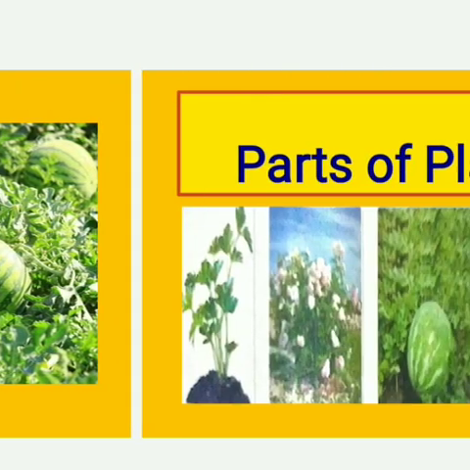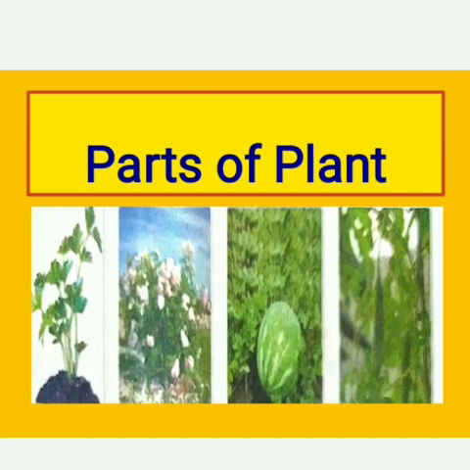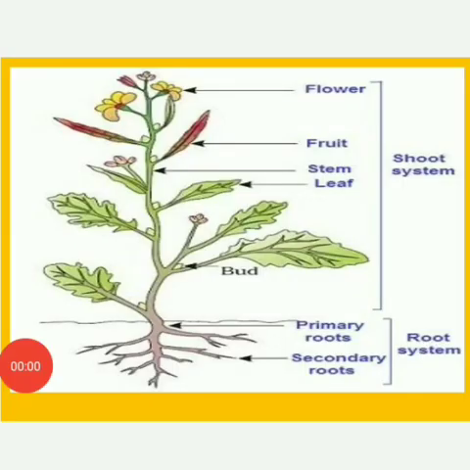Now we will talk about parts of plant. This picture is showing parts of plant. As you can see in the picture, basically there are two parts of plant, or we can say two systems of plant.